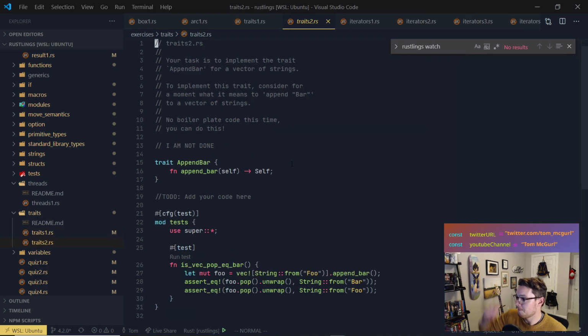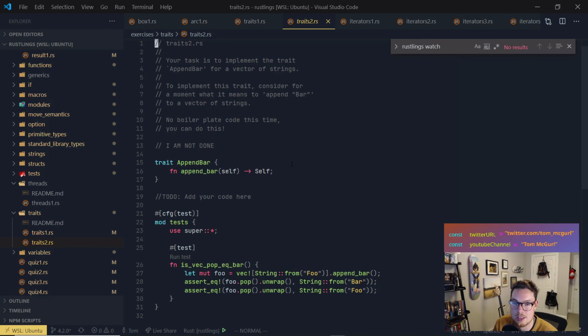Traits 2. Your task is to implement the trait append bar for a vector of strings. To implement this trait, consider for a moment what it means to append bar to a vector of strings. Right? So maybe we add it to the end. Do we combine the vector of strings? No boilerplate code this time. You can do this. Yes, we can. And we can look at the previous one to help us.